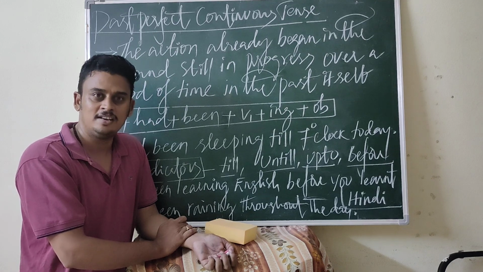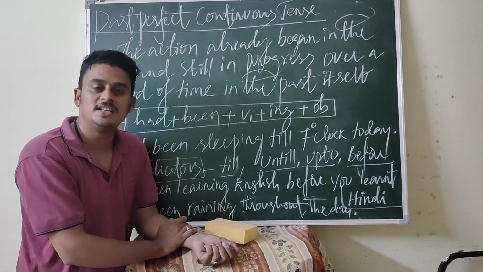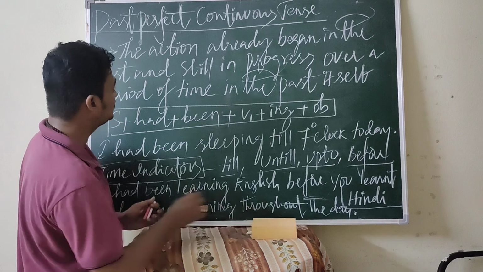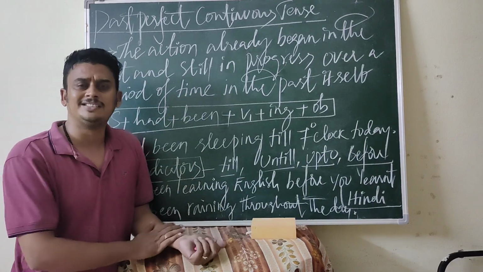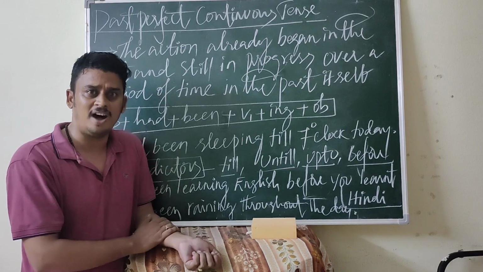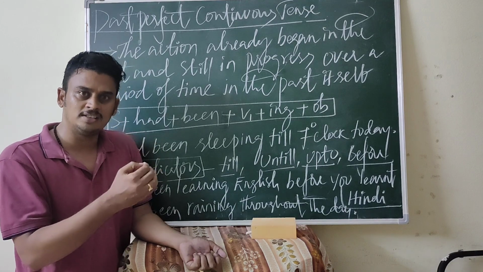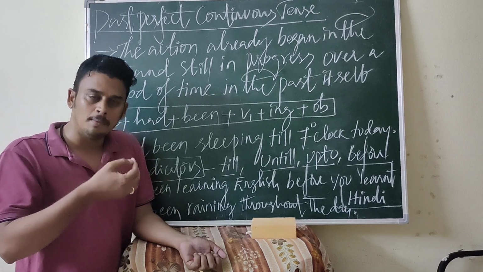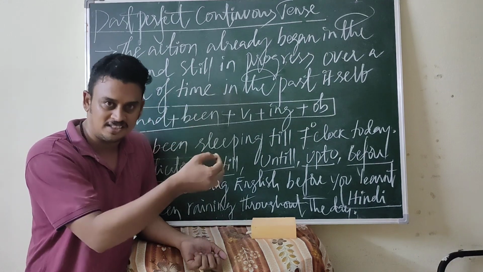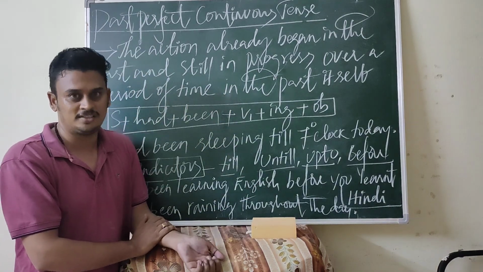Now, in this session, we would like to learn the past perfect continuous tense. This is a continuous tense, which is nothing but progress. Whatever the continuous tense we find, that is in progress. The action which began in the past and is still in progress over a period of time in the past is called the past perfect continuous tense.